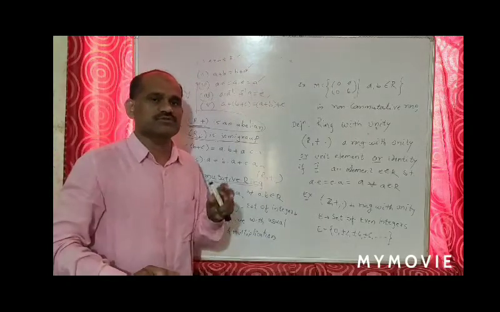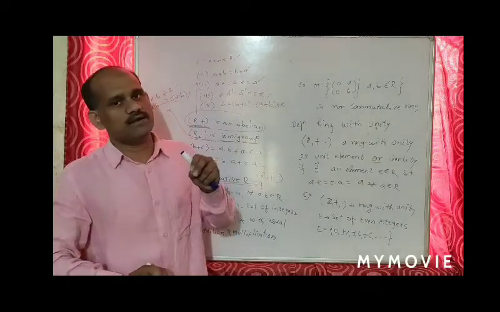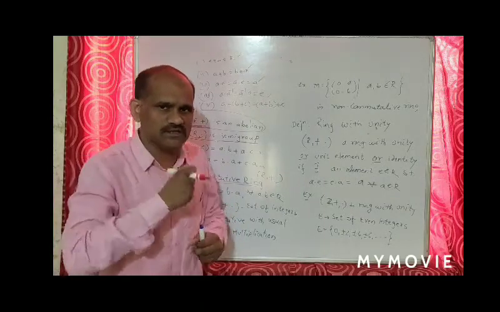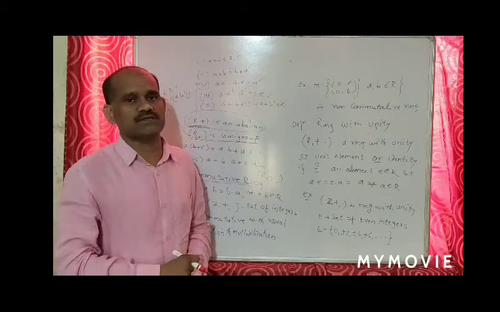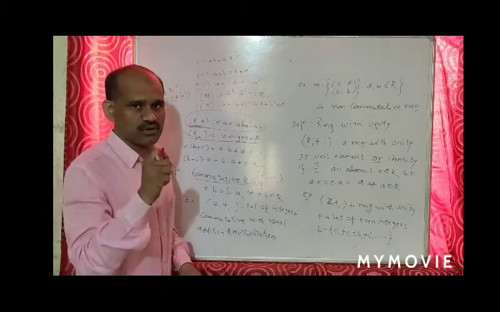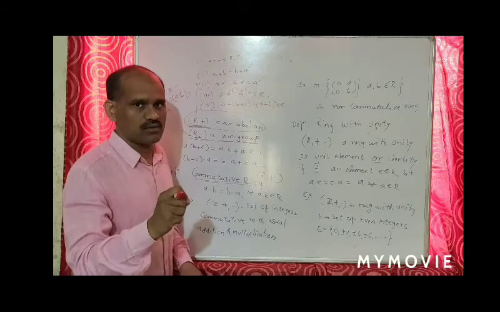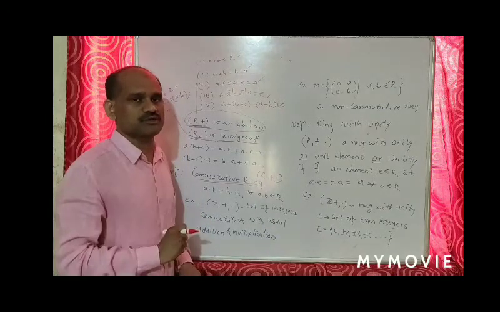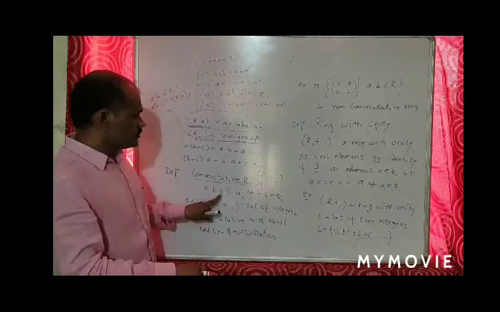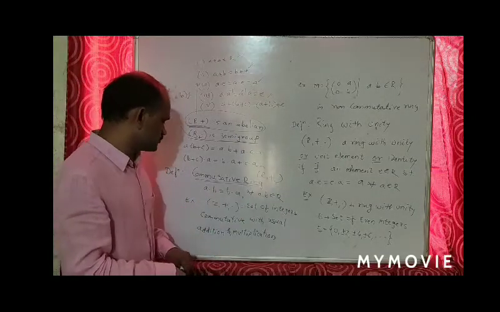So what is the difference between an associative ring and a commutative ring? In a commutative ring, there is one additional property satisfied by the set, and that property is commutativity: a·b = b·a for all a, b belonging to R.